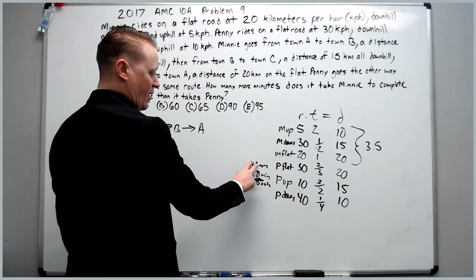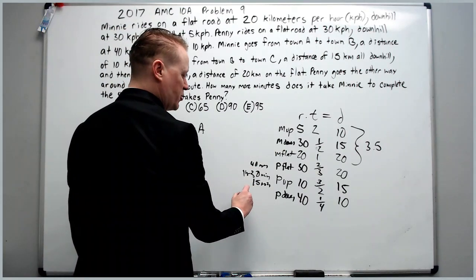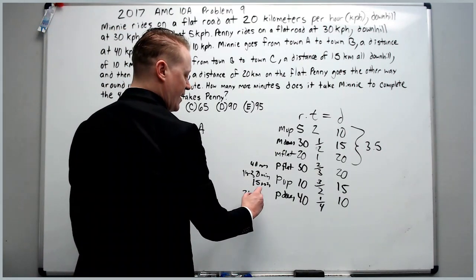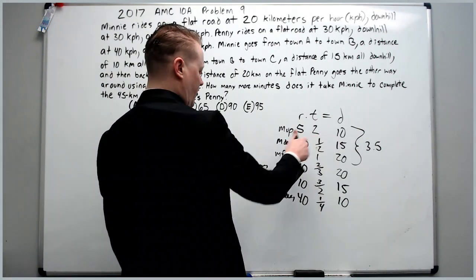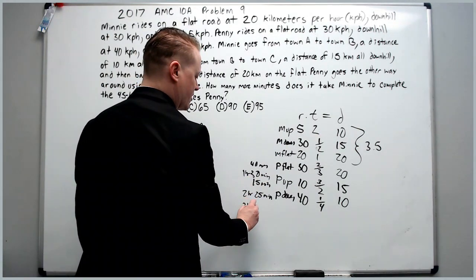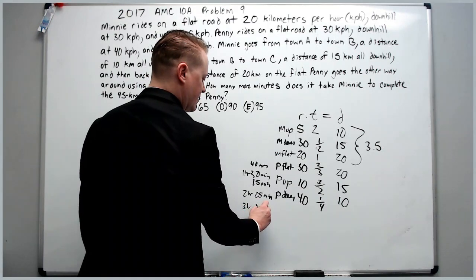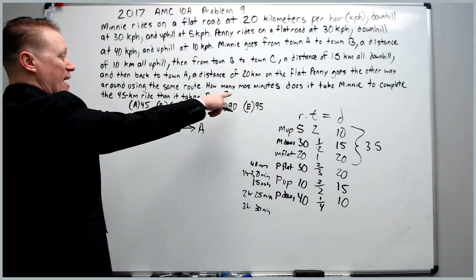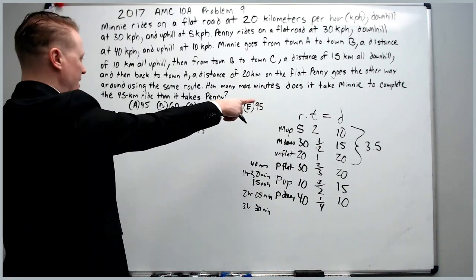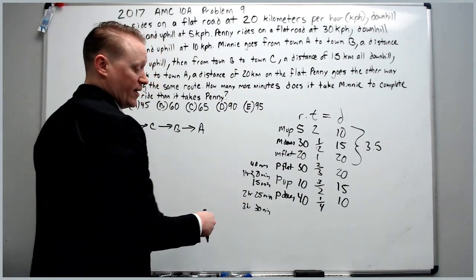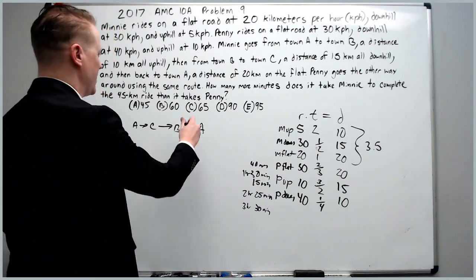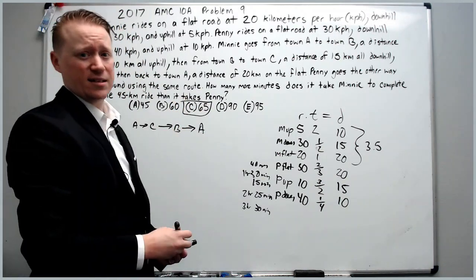So you've got 1 hour and 85 minutes, which would be 2 hours and 25 minutes to travel. Whereas for Minnie, it was 3 hours, 30 minutes. And the question asks, how many more minutes does it take Minnie than it does Penny? It's going to be an hour and 5 minutes, or 65 minutes, which is answer choice C.